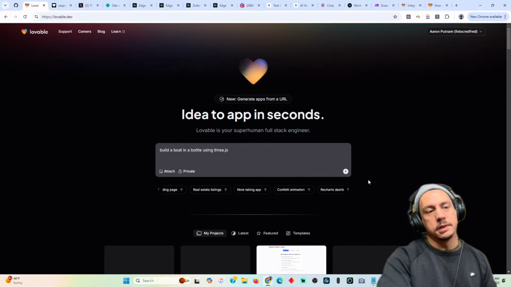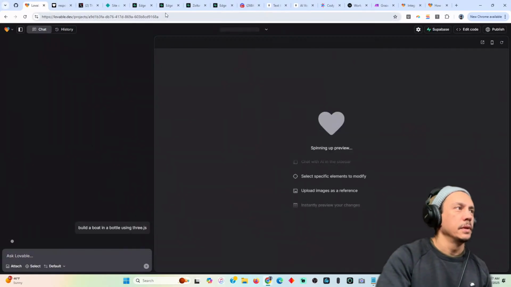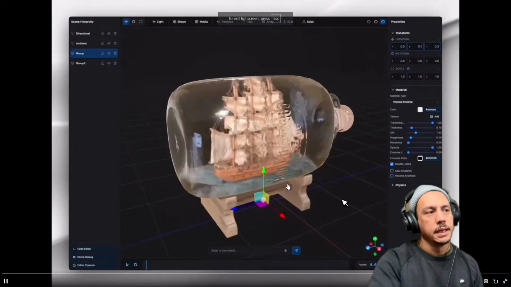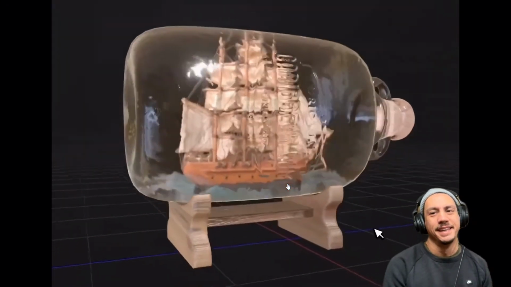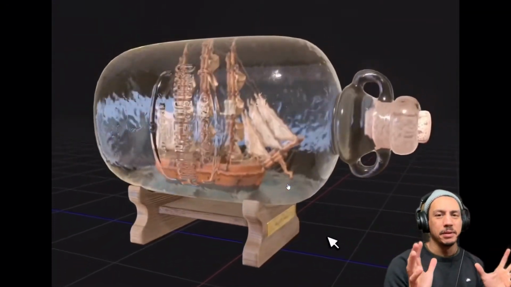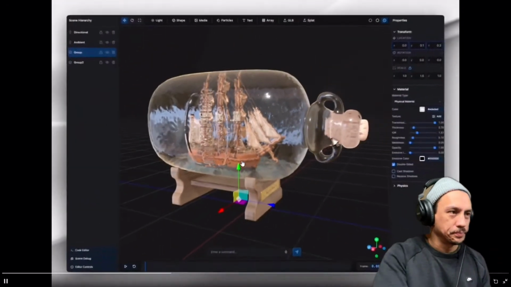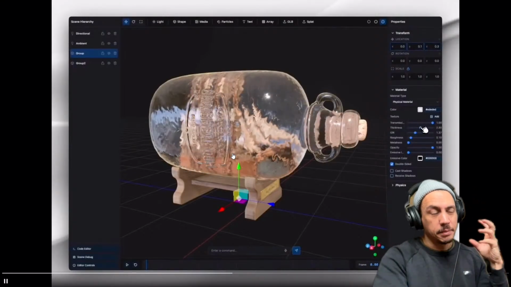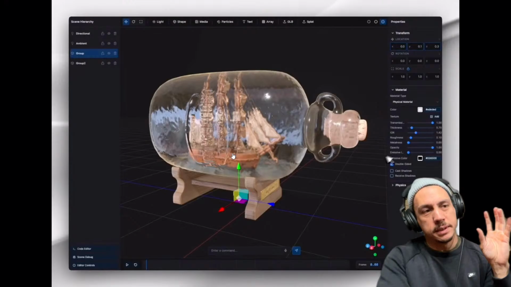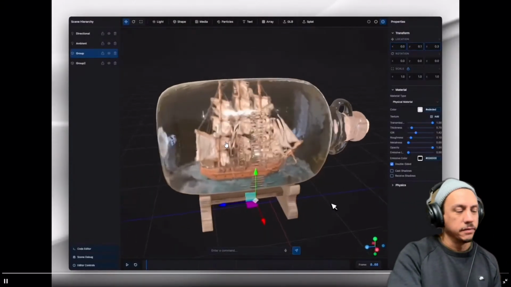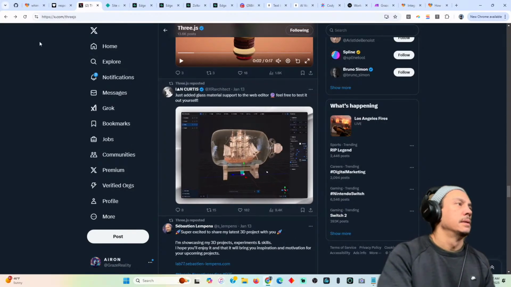I'm gonna prompt build a boat in a bottle, and then we'll see how far the gap is, what kind of gap we're talking about. And then I'll tell you about the gap that exists in my mind between the results we're getting and what it would take to actually pull this kind of thing off.